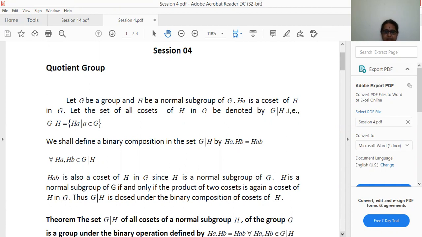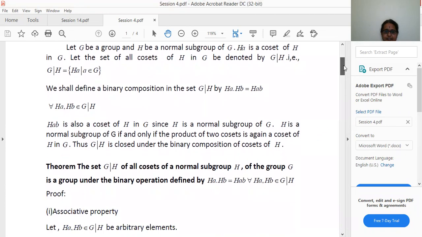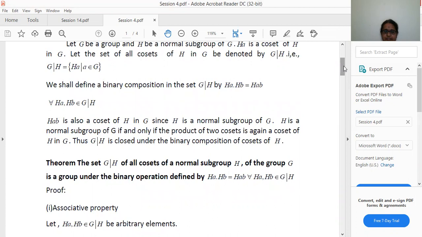Now we have defined the set G by H and we have defined the binary composition. To call this a quotient group, first we have to check whether all the axioms of the group hold. So in this theorem, we are going to show that G by H is a group. What this theorem states is: the set G by H of all cosets of a normal subgroup H of a group G is a group under the binary operation defined by Ha dot Hb is equal to Hab for all Ha, Hb belonging to G by H.